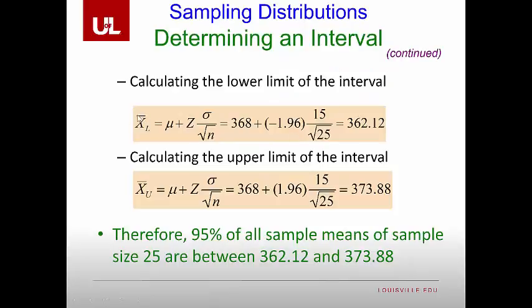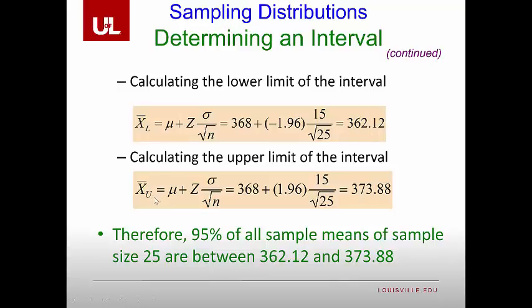Given that, we can find these x bar values. So when we do that, we get the lower bound for x bar, which is going to be mu plus z, which in our case is negative 1.96, times the standard error, or 368 plus a negative 1.96 times 15 divided by the square root of 25, which is an x bar lower bound of 362.12.